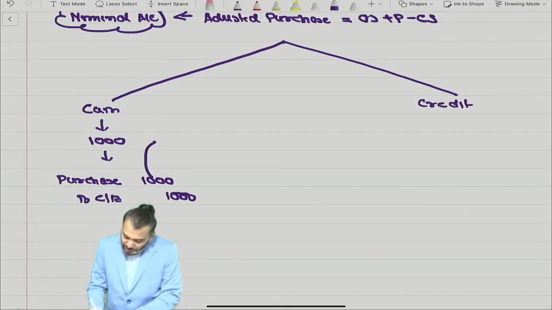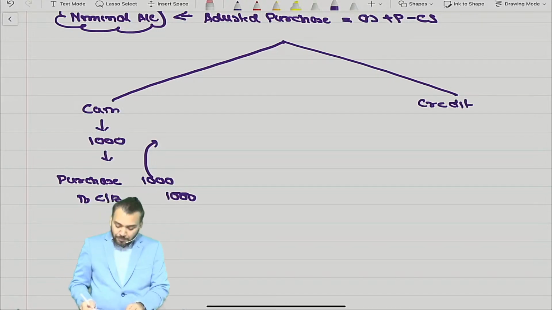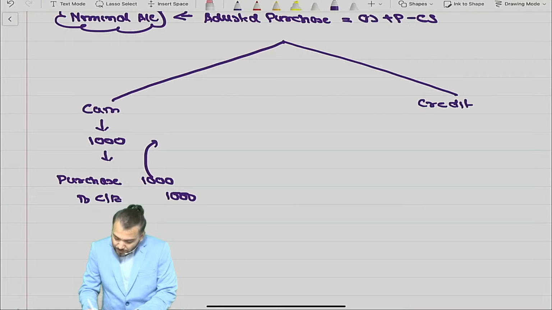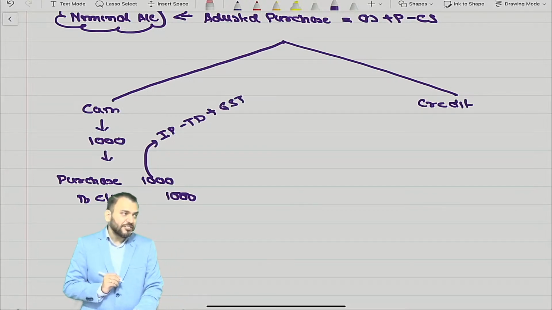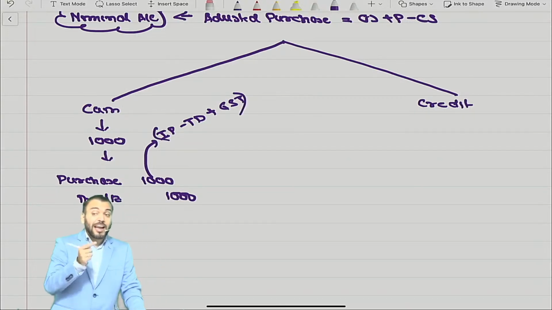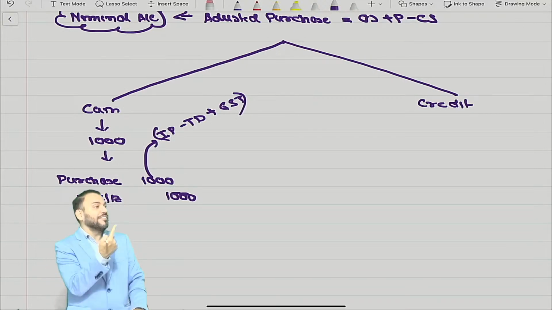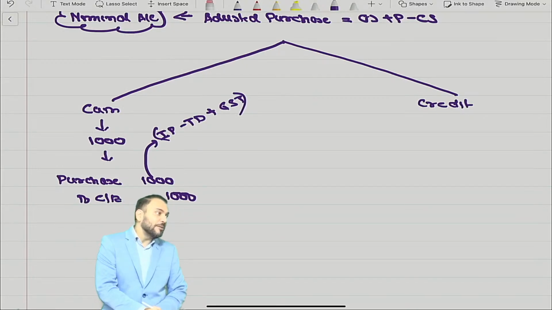So what is this purchase price? This purchase account is debited with the purchase price, and purchase price means invoice price minus trade discount plus GST, non-refundable taxes. But in this we will not add directly attributable expenses. When I say cost of purchase, we will also add directly attributable expenses.